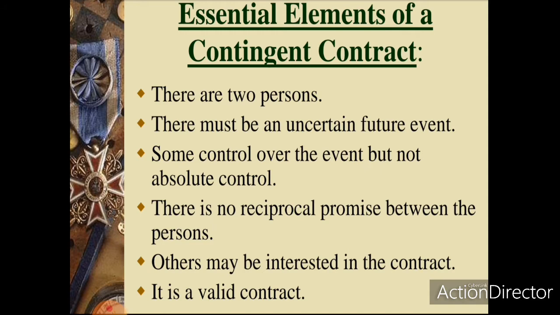Now the next element is some control over the event but not absolute control. In a contingent contract some sort of control over the event is there but it is not an absolute control. There are no reciprocal promises between the persons. Others may be interested in the contract. It is a valid contract. So these are all the essential elements of a contingent contract.